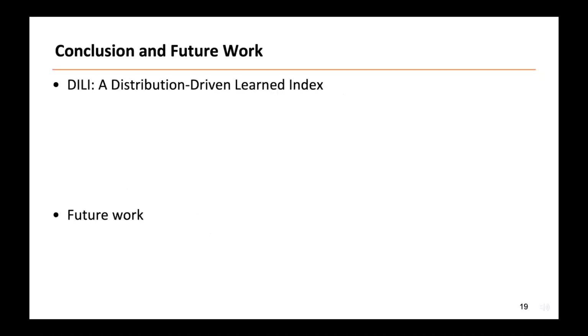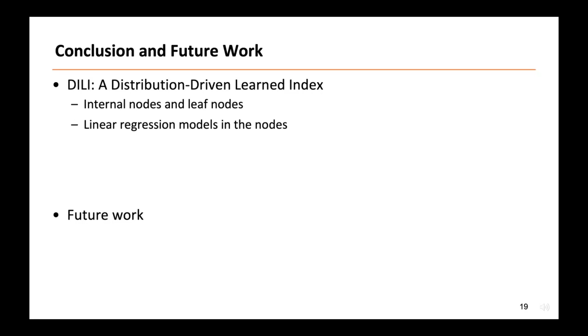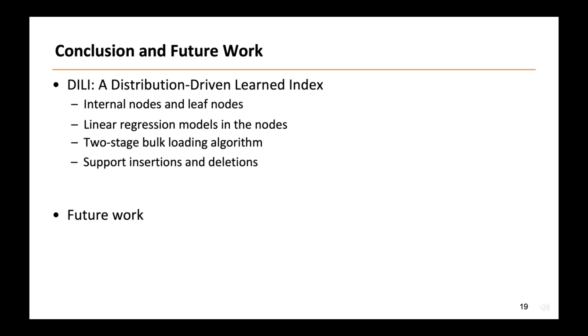In this work, we designed a distribution-driven learned index, Dealy, for the in-memory 1D case. The search inside a node is performed by an efficient linear model. An internal node's key range is equally divided among all its children, endowing internal nodes with perfect accuracy for finding the leaf node covering a key. We optimize Dealy's node layout by a two-phase bulk loading approach. Also, we design algorithms for Dealy for data updates.